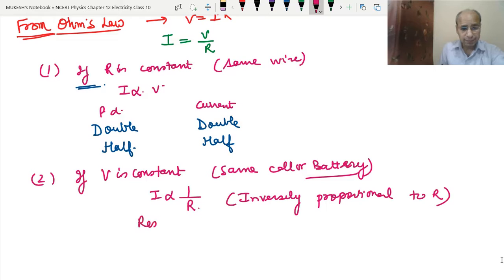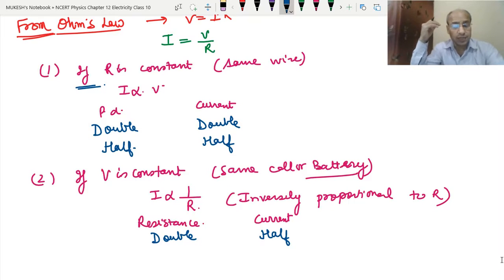Let's say resistance and current. Now if we make the resistance double, then current will become half. It is because it is the inverse proportion. What does inverse proportion mean? If we increase one quantity, then the other quantity will decrease in the same ratio. So if we make the resistance double, then the current will become half.